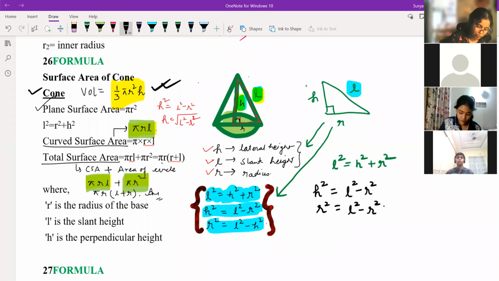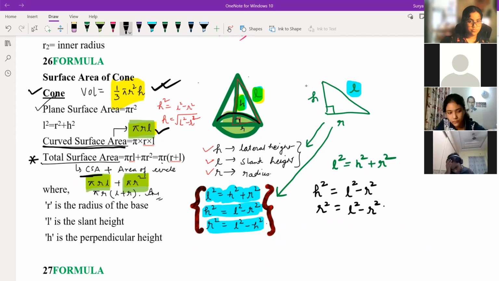Next, move to the curved surface area of the cone. So here we are using formula pi r L. And the last point, which is total surface area, is nothing but CSA will remain the same. We are adding extra what? We are adding an extra circle over here. So what is the area of circle?